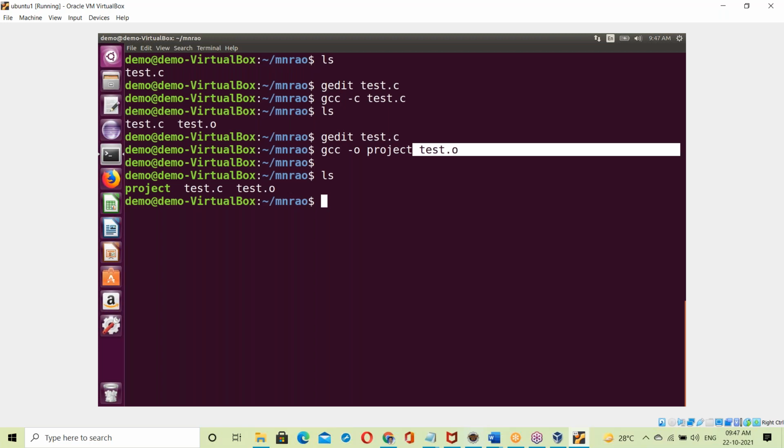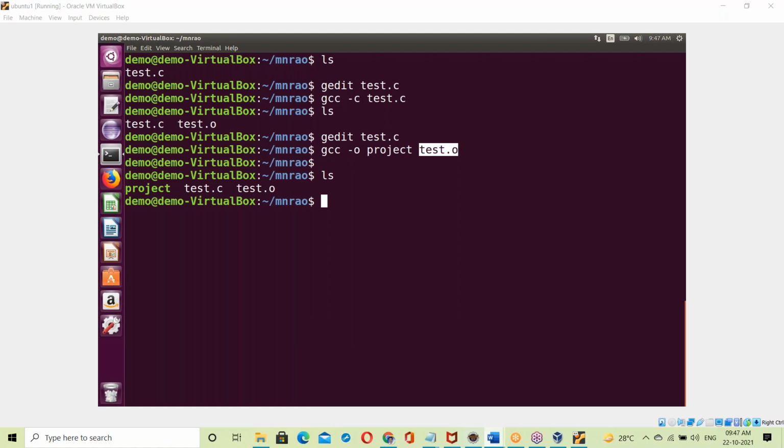Test.o contains binary code for the C program. So the compiler takes binary code for the C program plus binary code for the stdio.h header file, meaning the C library. Binary code for the C library plus binary code for the OS library. Yes, in the OS there is a library.